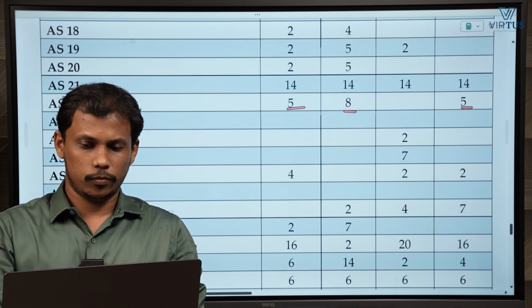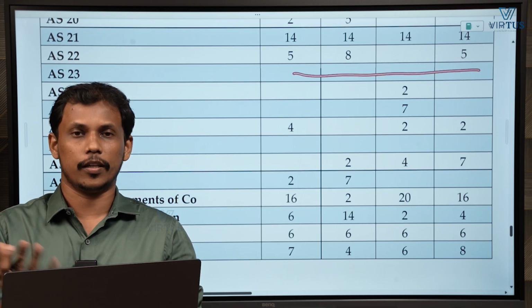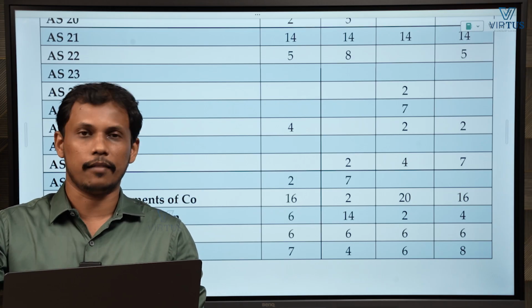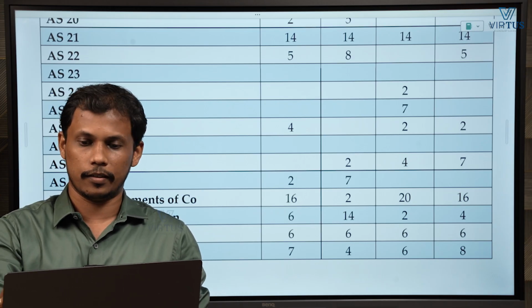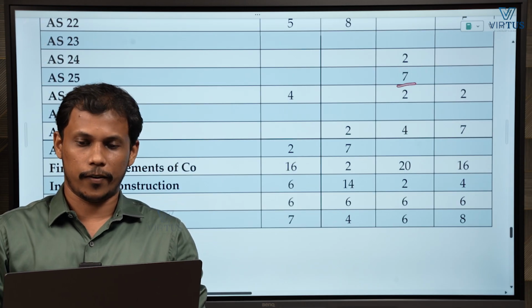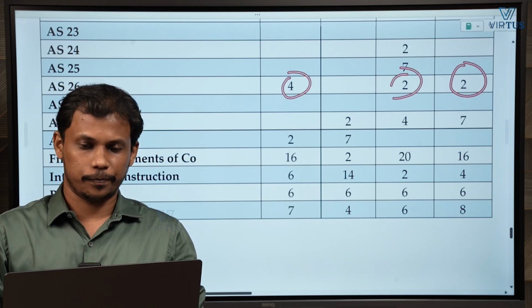Then AS22, 3 attempts they have asked; AS23, not asked till date. Okay, but we cannot leave it, right, maybe next attempt we can expect. Never leave any area, 100% coverage, right. Then discontinuing operation, only 1 attempt they have asked, again 25, 1 attempt. Then intangibles they have asked for 3 attempts.